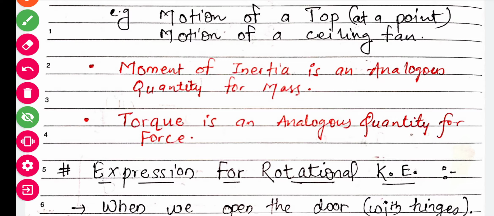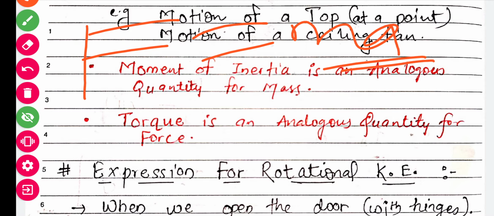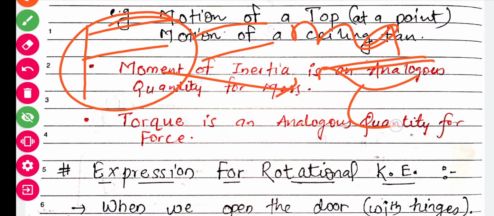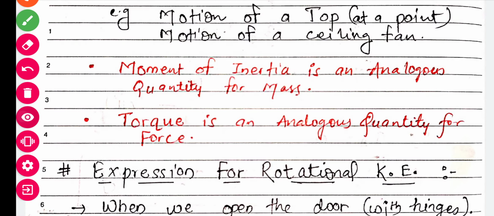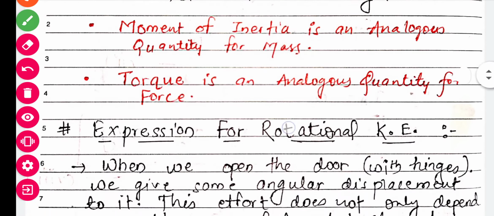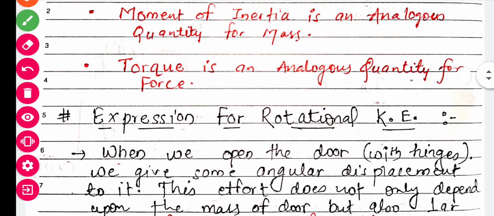In linear motion we understand force is equal to mass into acceleration, but in rotational motion this force is replaced by another quantity called torque. So force is analogous, or similar, to torque. Torque is considered in rotational motion, force is considered in linear motion. These are the two quantities we have to keep in mind for the previous expressions.